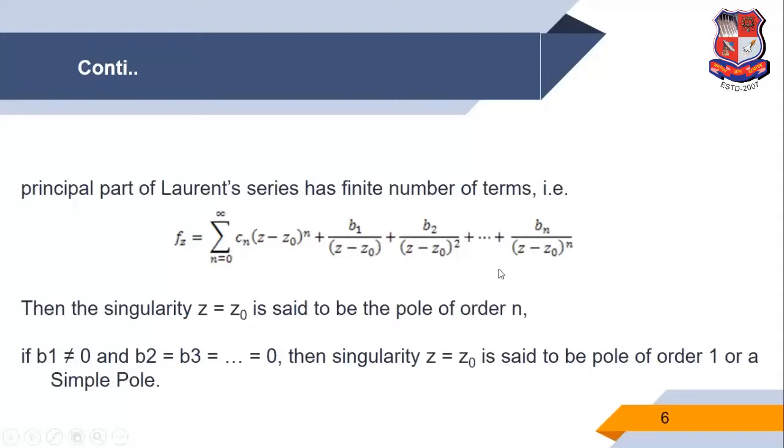In this expansion, if we consider b2 equal to 0, b3 equal to 0, up to bn equal to 0, and only b1 not equal to 0, then the singularity z is equal to z0 is said to be a pole of order 1 or a simple pole.